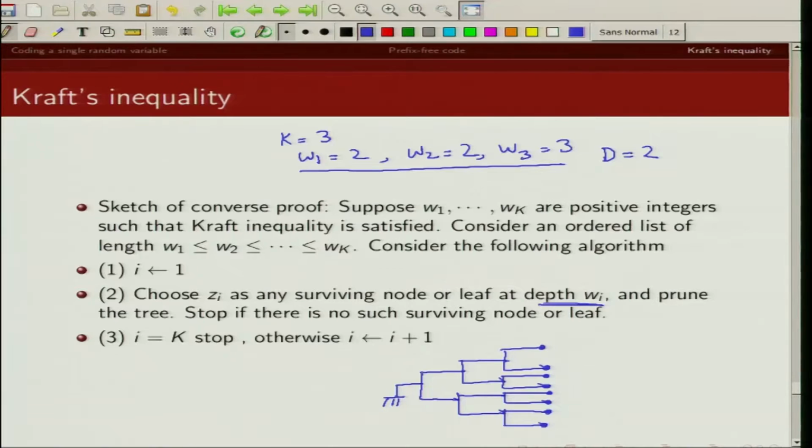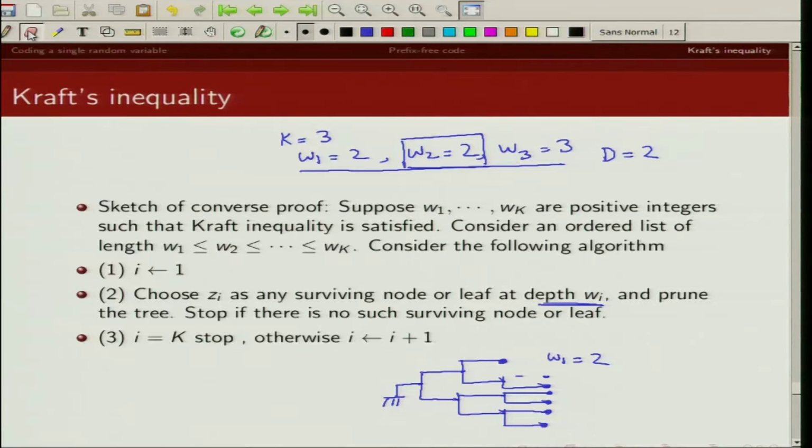Now how are we going to map these code words, starting with W1 equal to 2? From the root you go to depth 1 and depth 2. I go here and then I prune all the leaves which start from this node. So this is my code word corresponding to W1 equal to 2. Next I look at the code word of length 2.